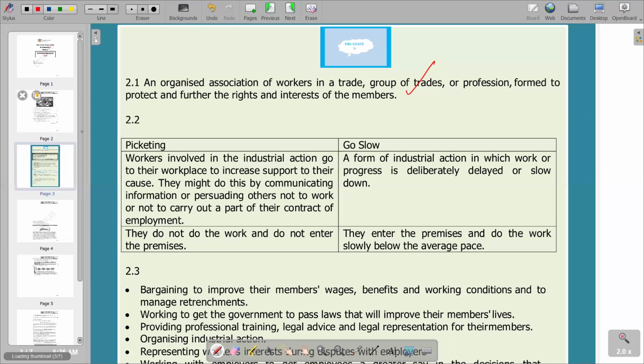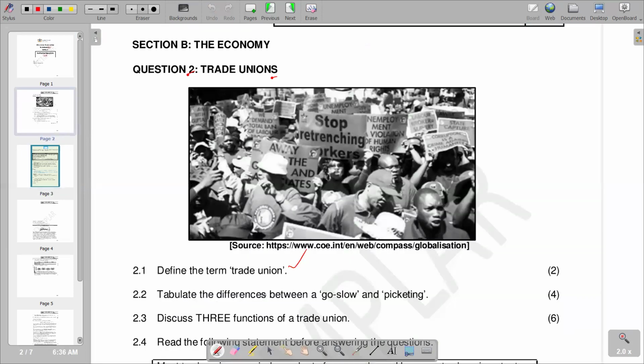So this is the second part of the question. It reads: tabulate the differences between a go-slow and picketing. Remember, a go-slow is an occasion when employees work more slowly and with less effort than usual. And picketing is a form of protest in which people or workers gather outside a place of work, or an event that is taking place. So we are already seeing the difference between go-slow and picketing.